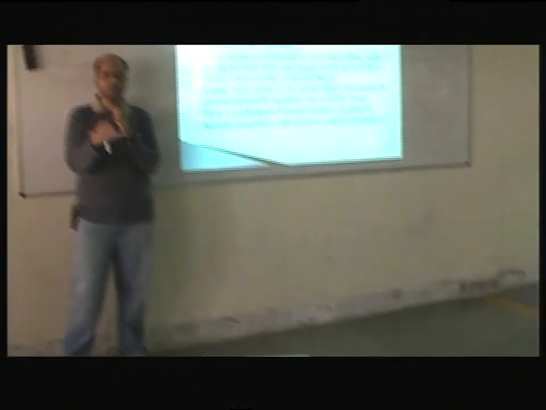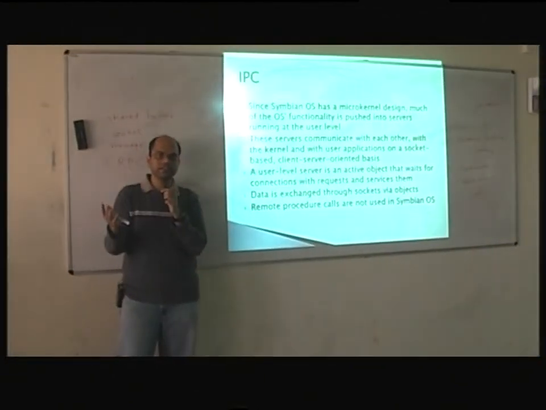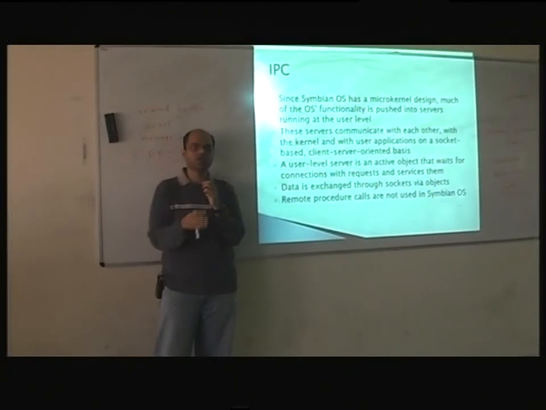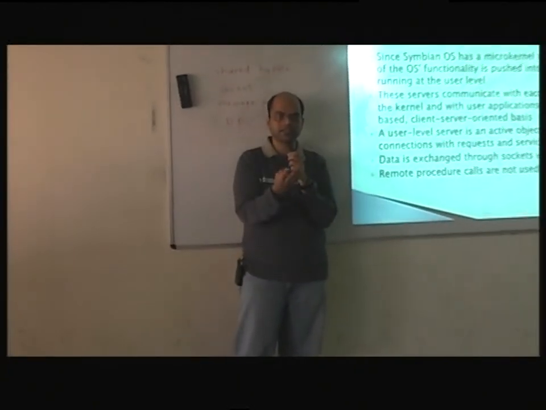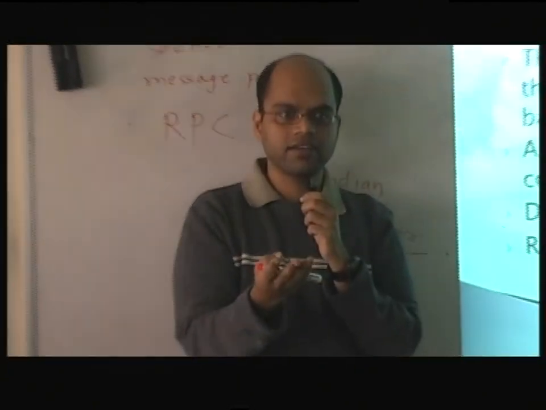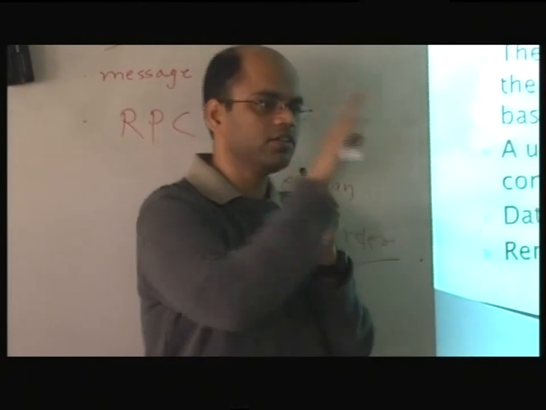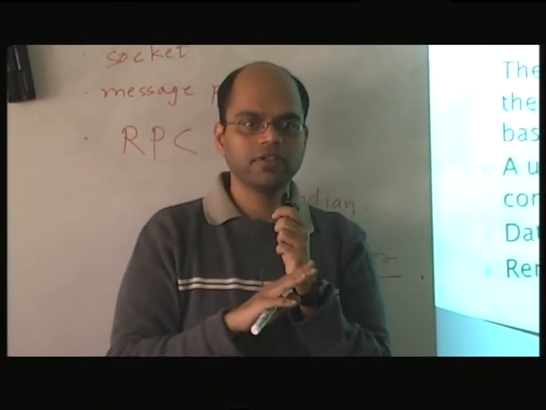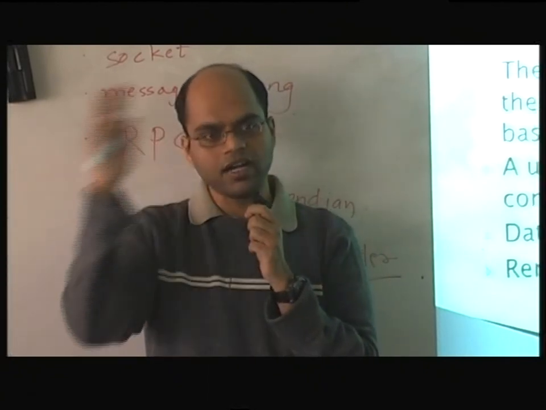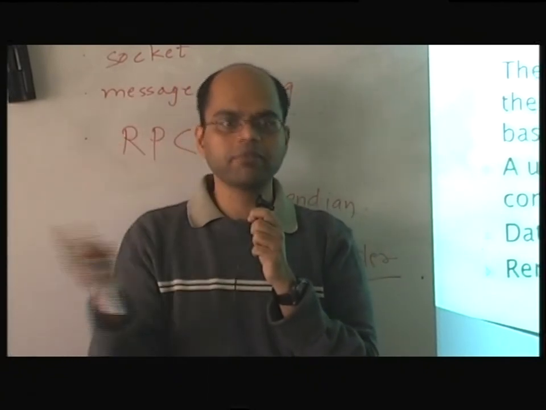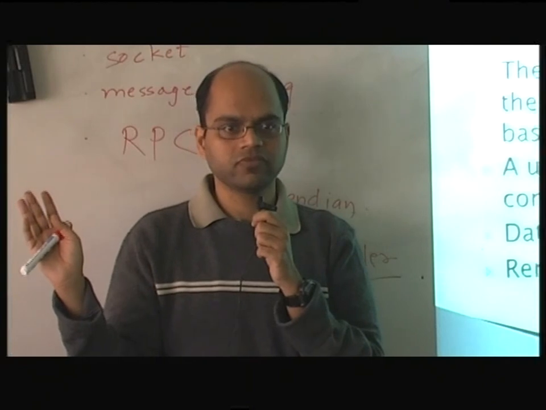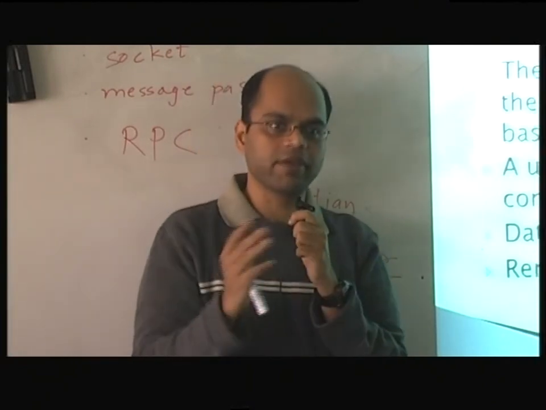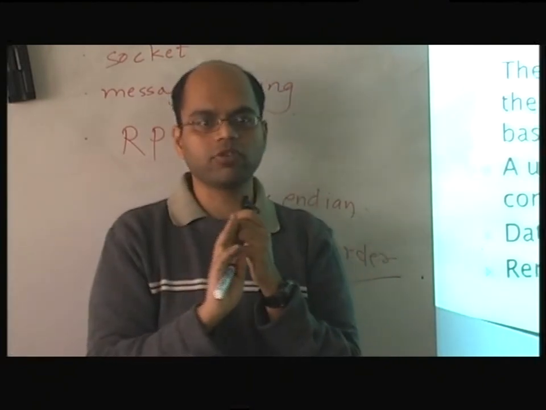Because of all of this, we really don't need RPC, and that's why we don't use it, and it makes sense. This is looking at operating systems in general. There are operating systems which are network based, and for them it makes sense, but for this it doesn't, for the reasons you mentioned.